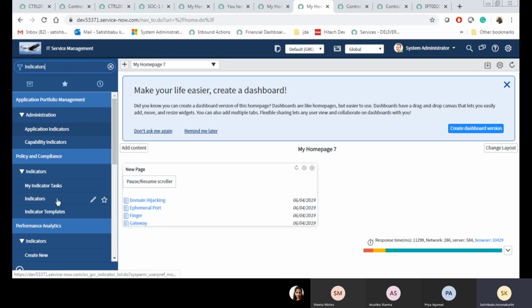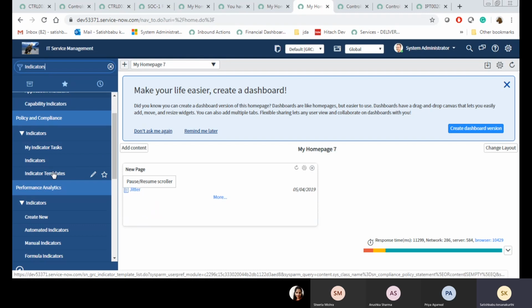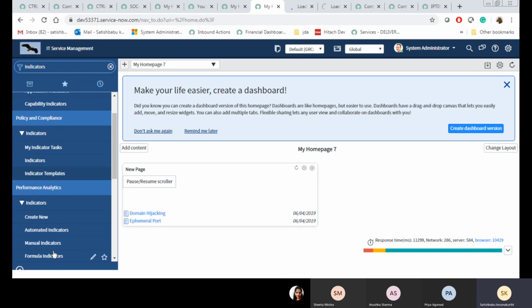Whenever you type indicators, under the Policy and Compliance application, we have indicators and indicator templates. What is the difference between an indicator and an indicator template?